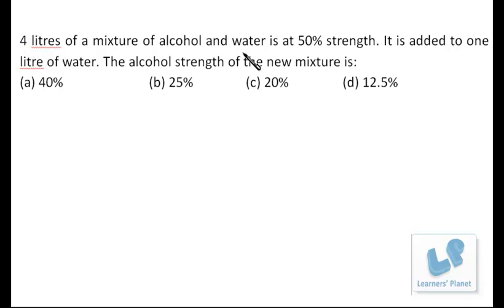Since we are having 4 liters with 50% strength, that means we are having 2 liters of alcohol in 4 liters. Now we are having in all the mixture of 5 liters, and out of that 5 liters we are having 2 liters of alcohol. So 2 parts of alcohol in 5 liters, so that will be 40%. No paperwork is required at all. I hope you are getting me.